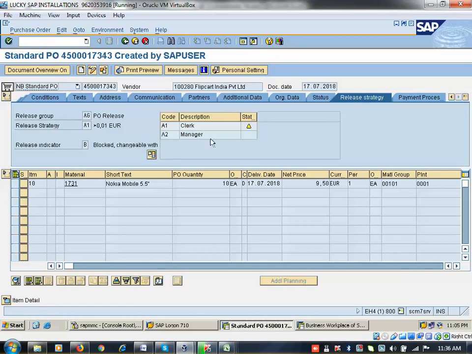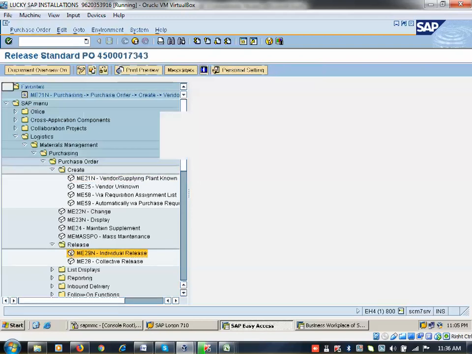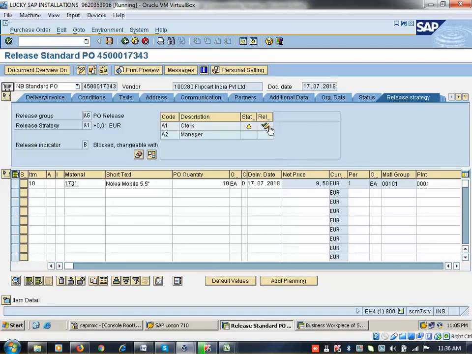That means this work item is sent to the clerk. Once the clerk approves the work item, then it will go to the manager. Okay. So what is the T code which I showed yesterday? Go to ME29N here. ME29N. So in ME29N you can release here. The status did not change still. Still it is the same.